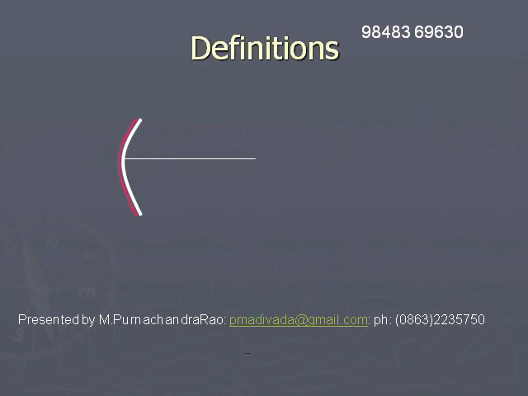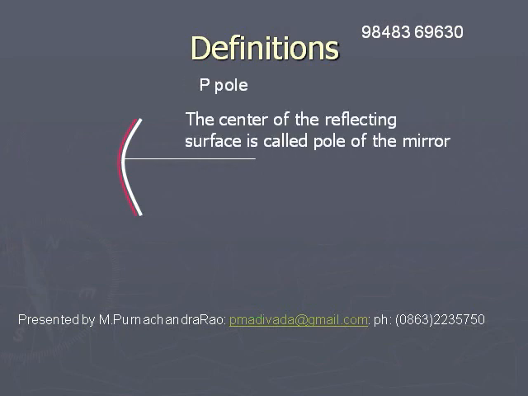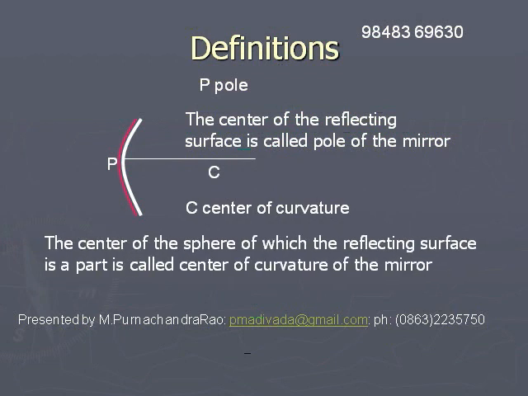Pole of the mirror is the center of the reflecting surface. If you take a concave surface, the center of this reflecting surface is the pole of the mirror. So the pole of the mirror lies at the center of the curved reflecting surface.